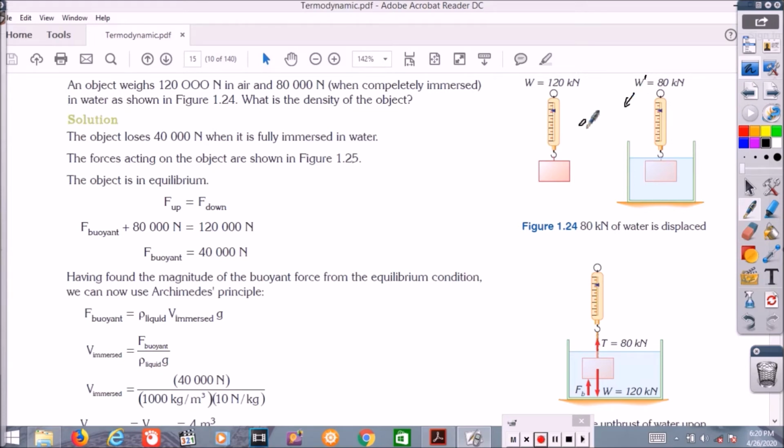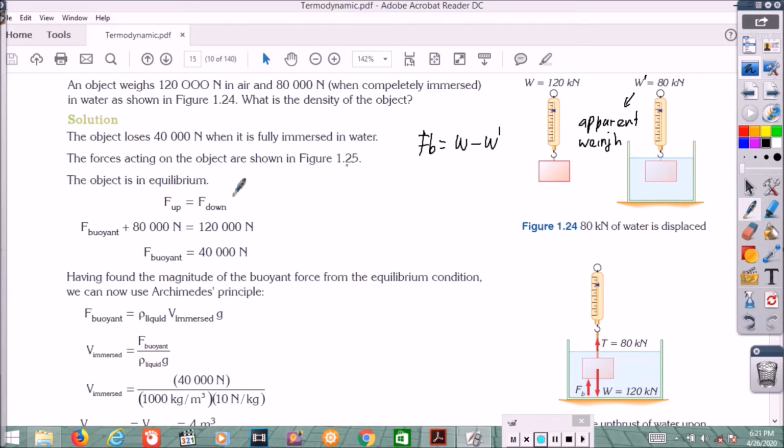W prime here is the apparent weight, the weight of the object in the liquid. How to find the buoyant force? F_B is equal to weight minus apparent weight.